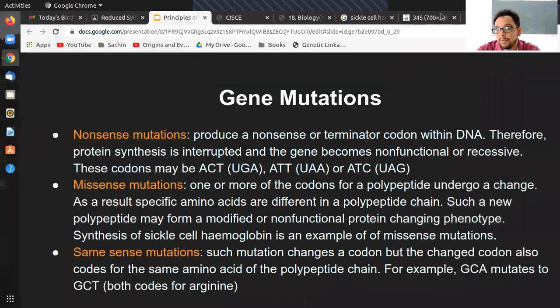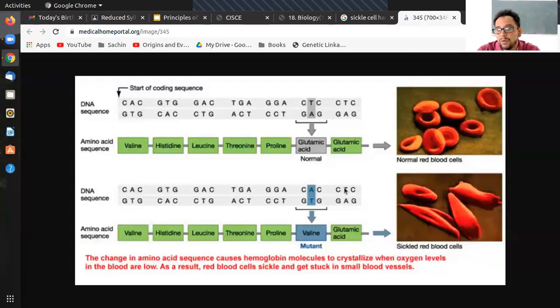One more point I must mention here is the reason why it is causing sickle cell anemia. That is again a sure shot thing. This amino acid would be very, very important for this protein. And because this amino acid is very important, if it is changed, obviously it will lead to the change in the function and the structure, and that is why you get a particular disorder.